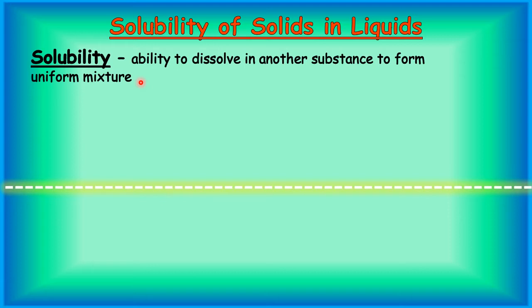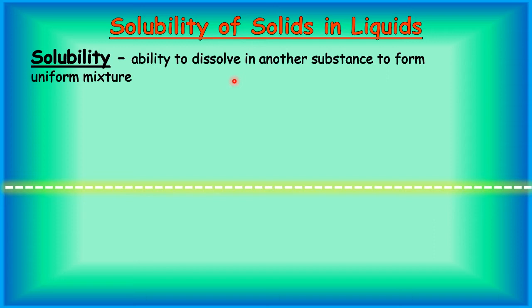In the same way, solids like salt and sugar, have you noticed they dissolve easily in water? So dissolving in water is the ability of salt and sugar. And there are many other solids that easily dissolve in water.